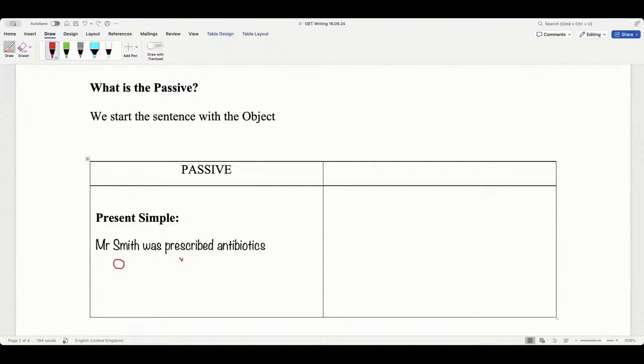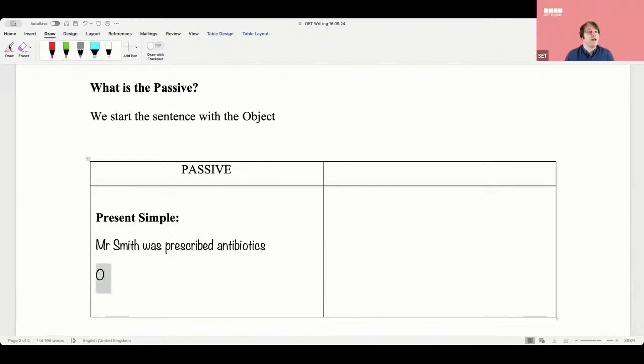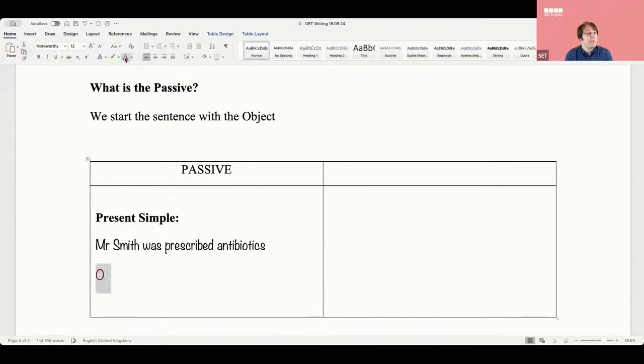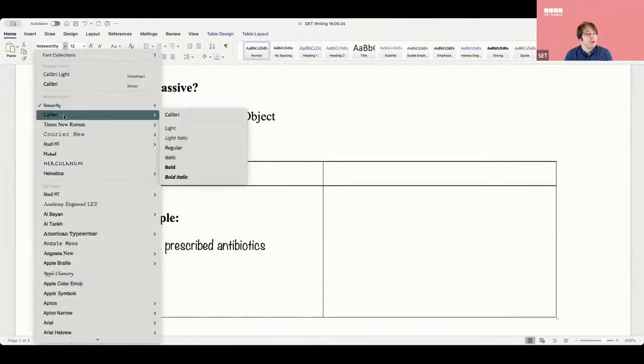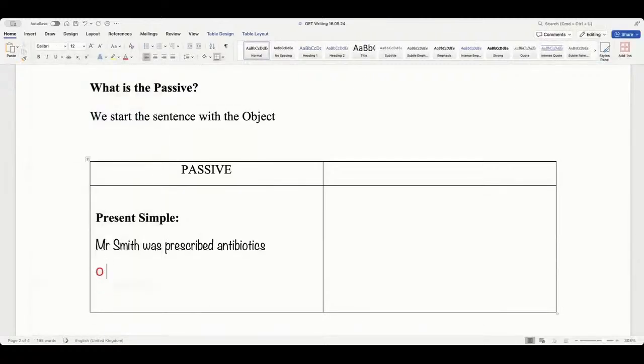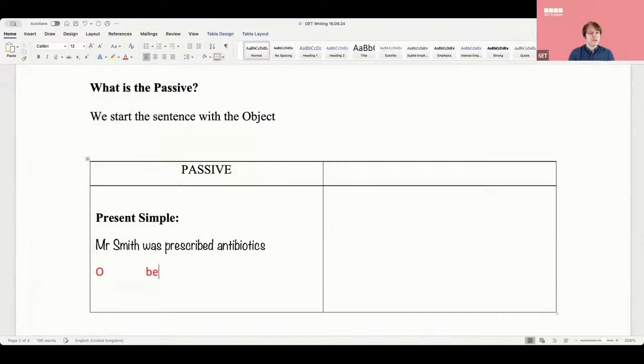Prescribed. In fact, I'm going to do this more accurately. So we have the object like this, and then we have, is it always a be verb, guys? Is it always a be verb? Yeah, we must always have a be verb. So was, were, is, right? This is the be verb. So object plus be verb plus...